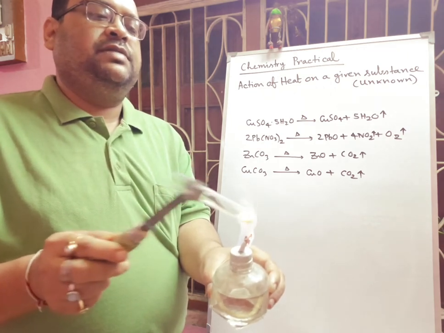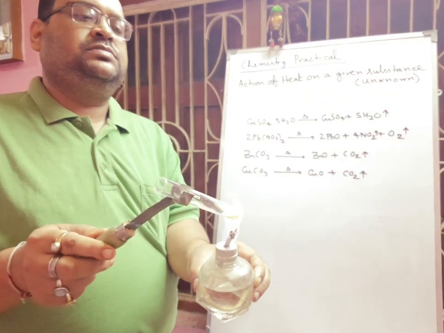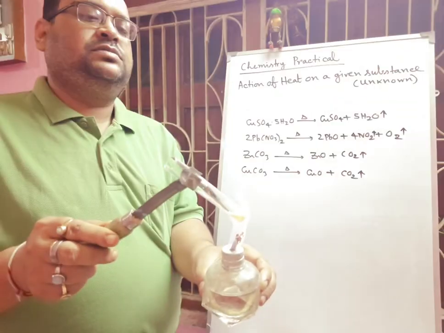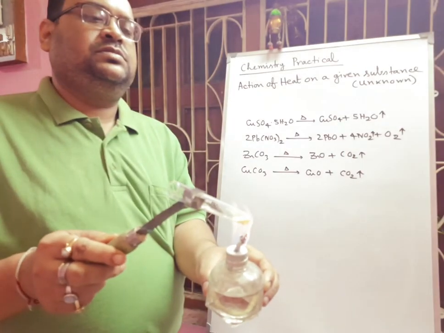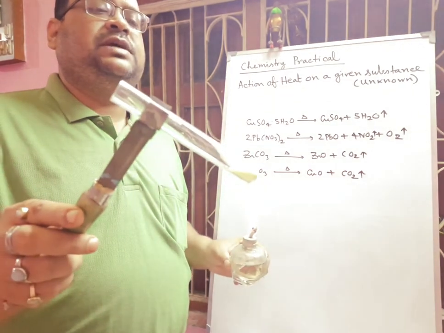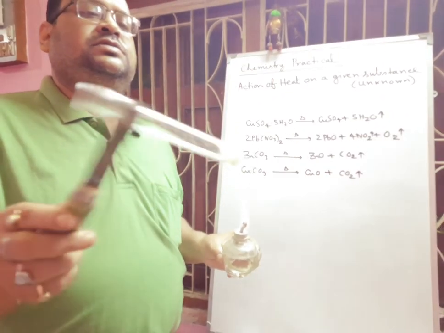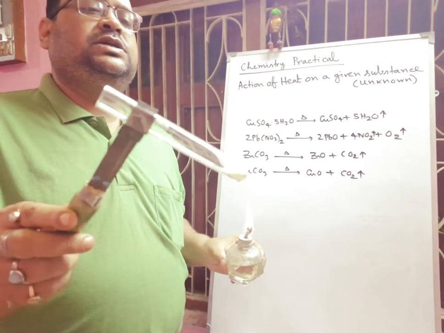See that the sample becomes light yellow in color. Again, if you keep it for some time, slowly it will become white. Now see, it has become white.